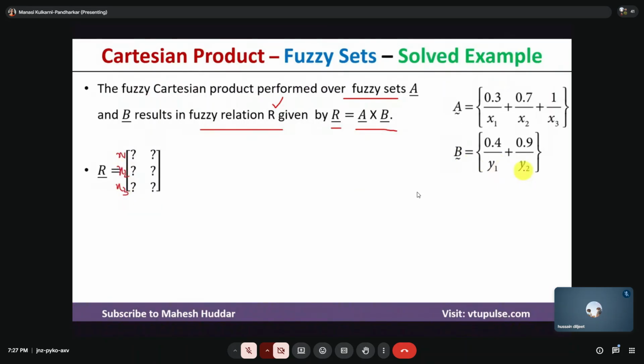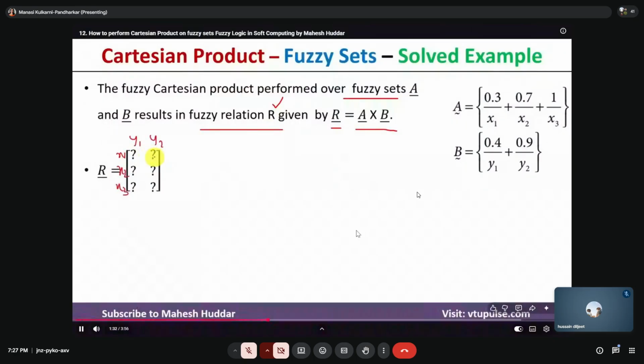There are two members in the second fuzzy set B, y1 and y2, so there will be 2 columns. So the number of elements in fuzzy set A gives the rows, and the number in B gives the columns. Is this clear? Yes.